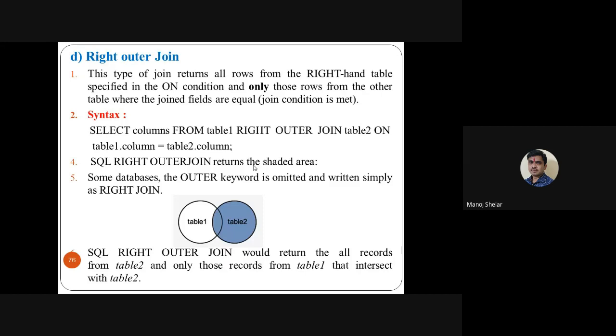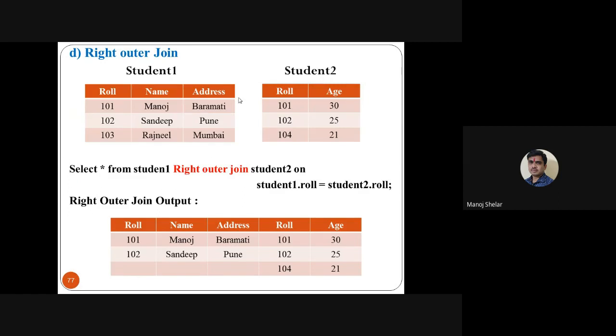Then right outer join is the opposite of the left outer join. So the right table is displayed as it is. In case a right entry is not available in the left, display blank. Same query, same example, student 1 and student 2. Select star from student 1 right outer join student 2 on student 1 dot roll number is equal to student 2 dot roll number. So the right outer join output is the right table as it is. Roll number and age: 101 30, 102 25, 104 21.